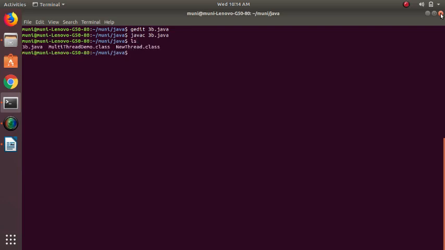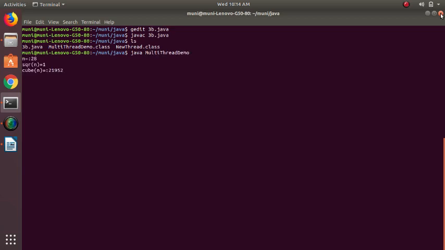There are two classes here: MultiThreadDemo.class and NewThread.class. So which one should we use for execution? See, the NewThread class is for storing the threads. We don't use that because we don't have a main function in that class. We need to use the other class, the MultiThreadDemo class, for execution.